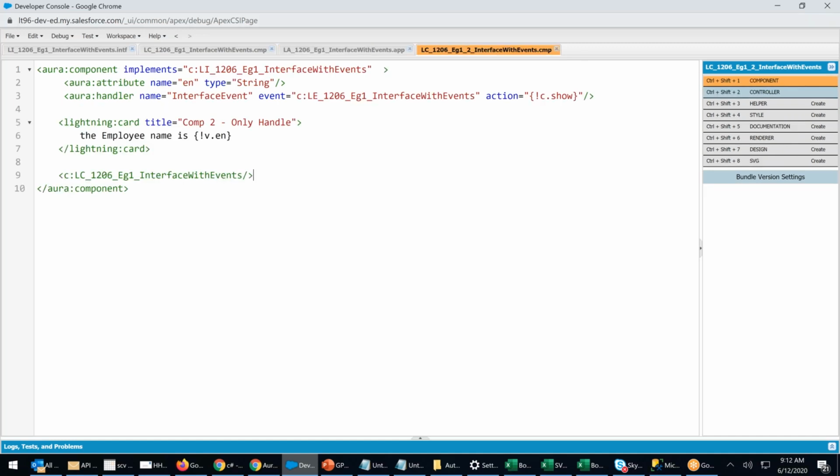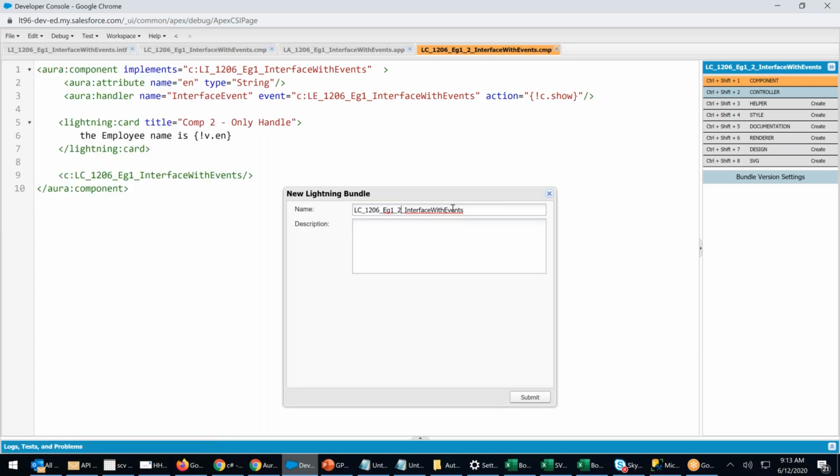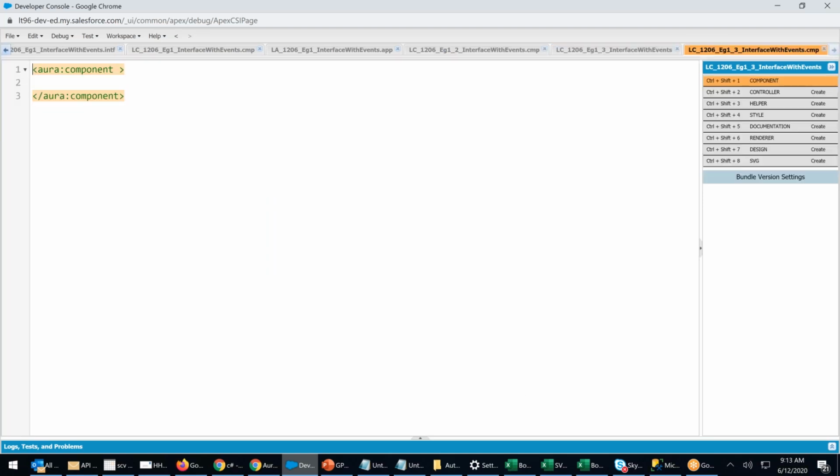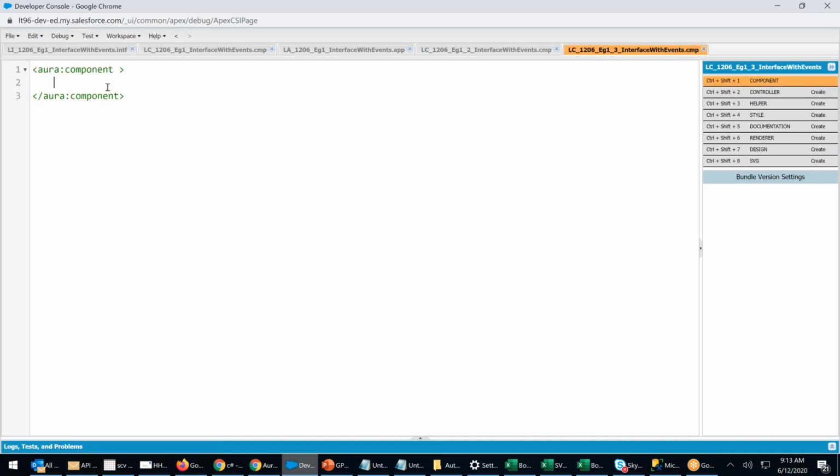Now I'm creating one more file, new lightning component. I will say 3. In the 3 also it will fire. Now component 1 is firing, component 3 is firing. Submit. How many are firing? Component 1 will fire and component 3 will fire.